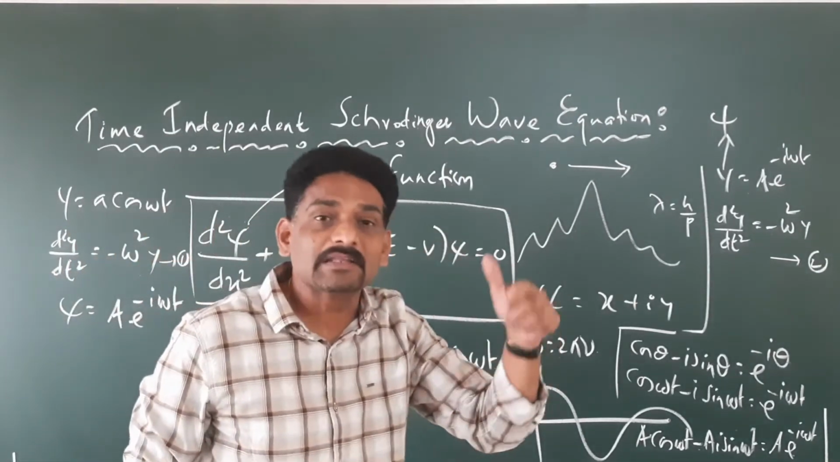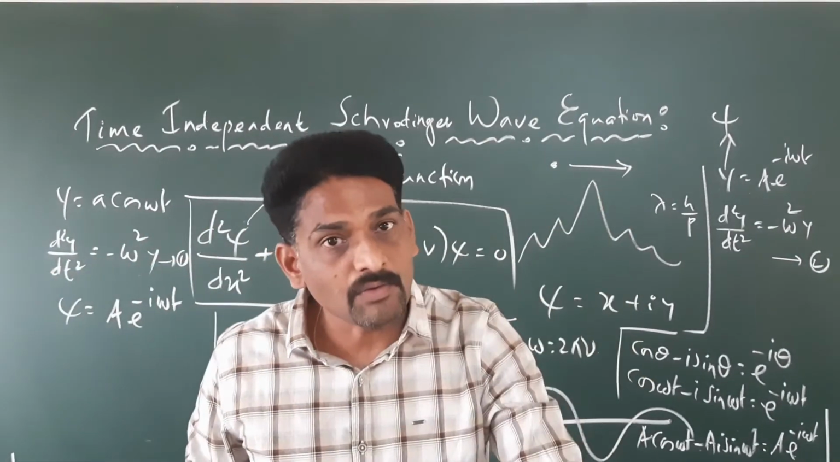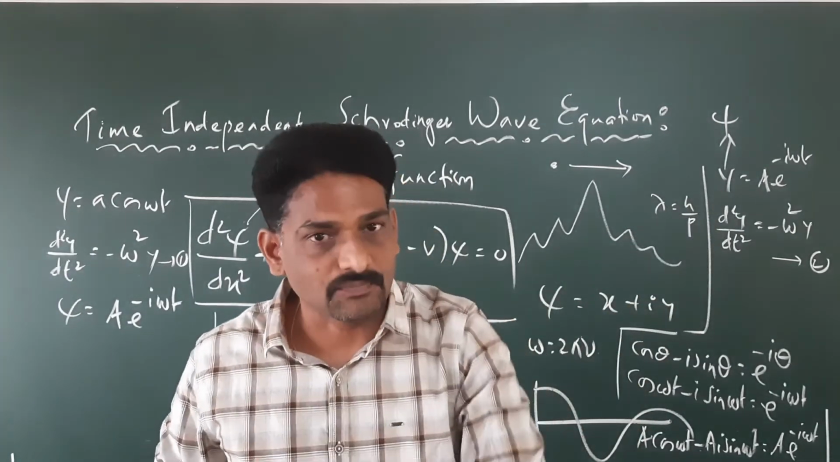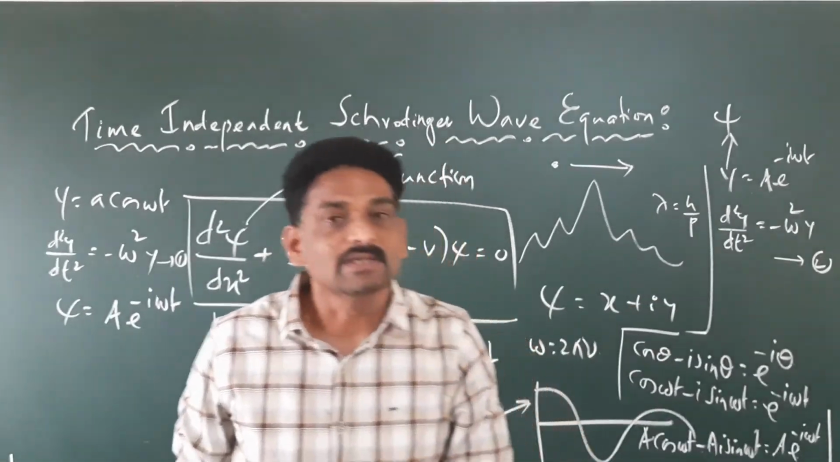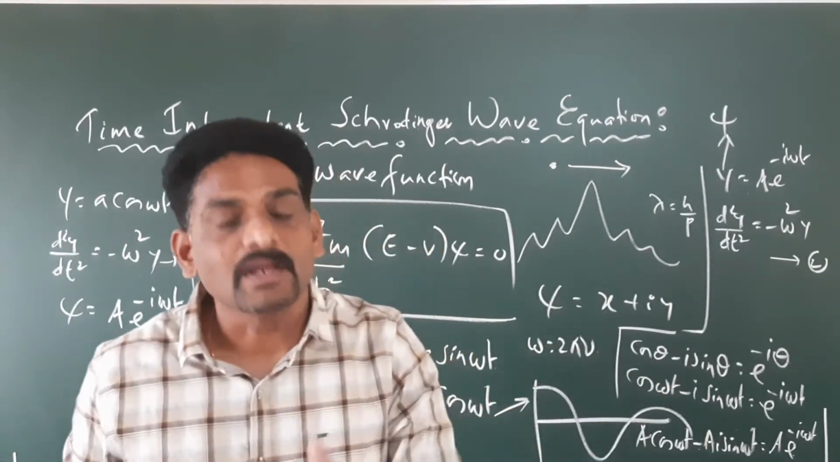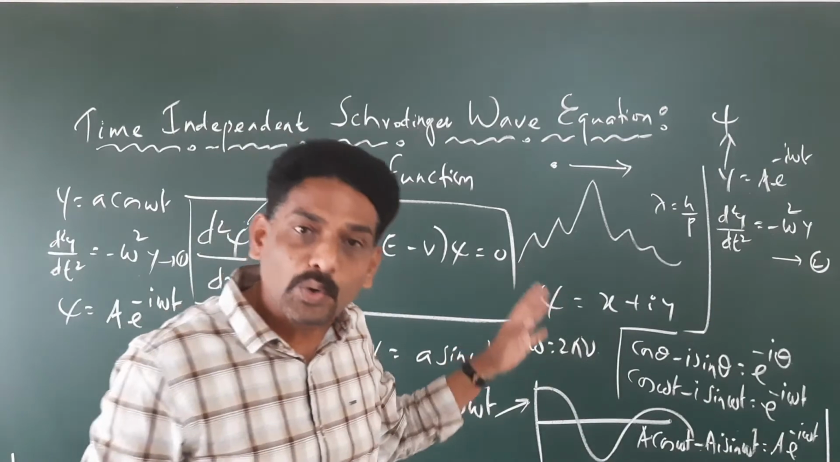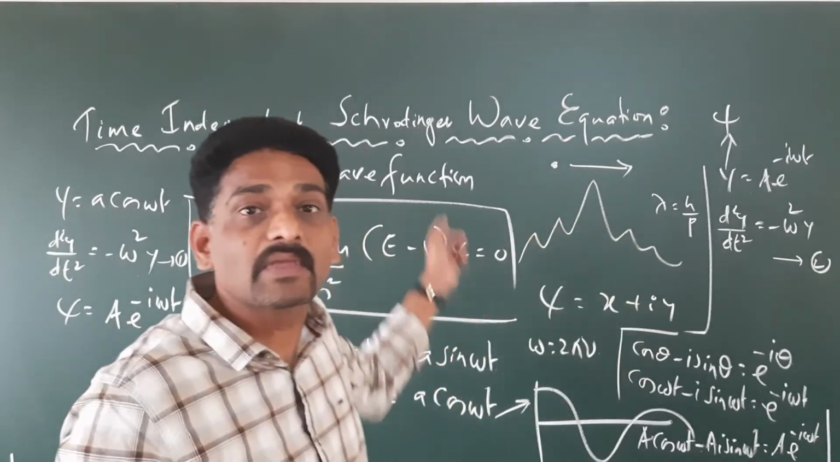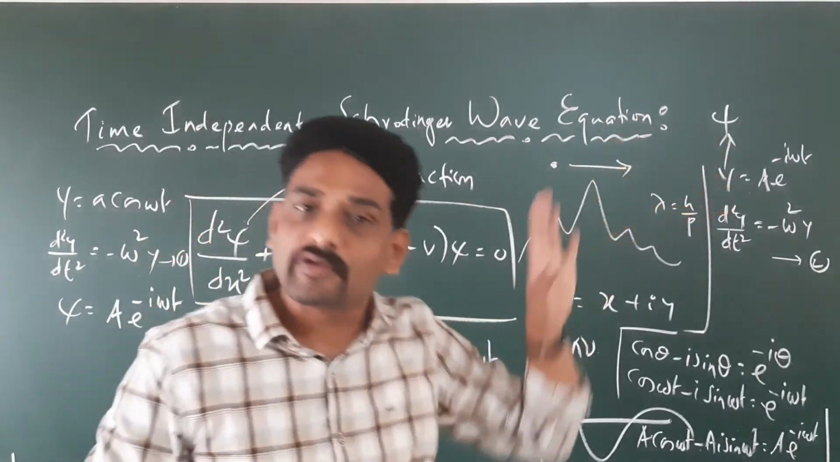This is a mathematical expression of the de Broglie wave which takes care of the wave only in terms of position. So it does not describe the status of the wave in terms of time. It describes the status of the wave only in terms of position. So we call it the time-independent Schrodinger wave equation.